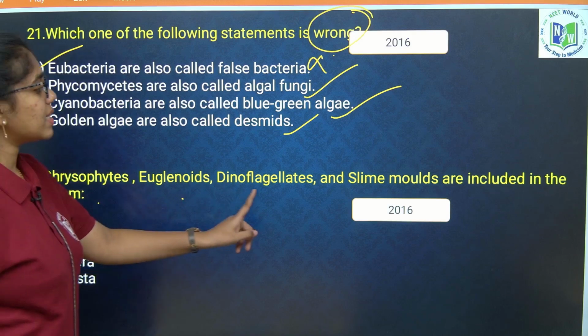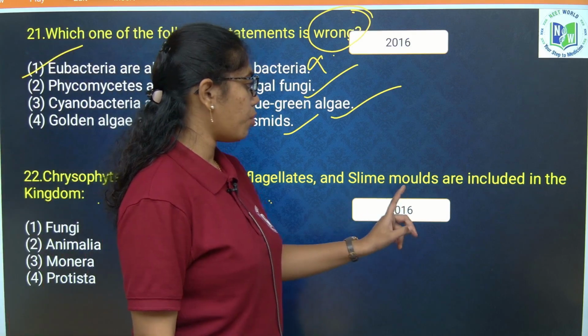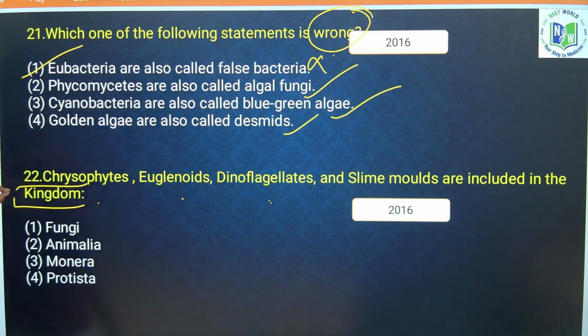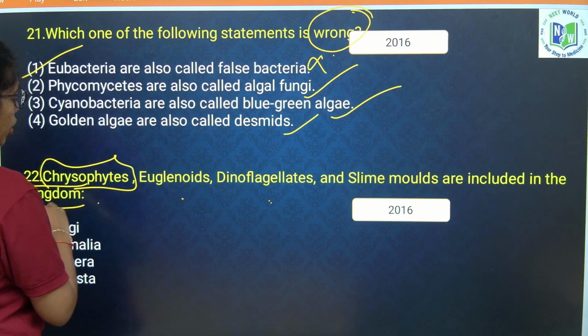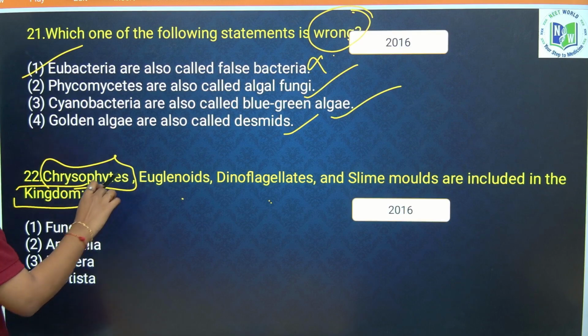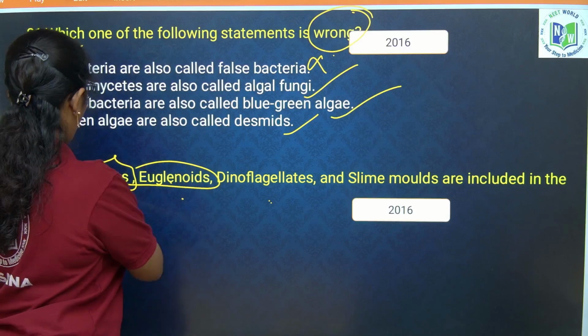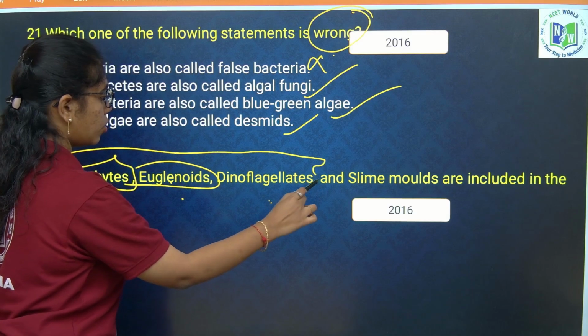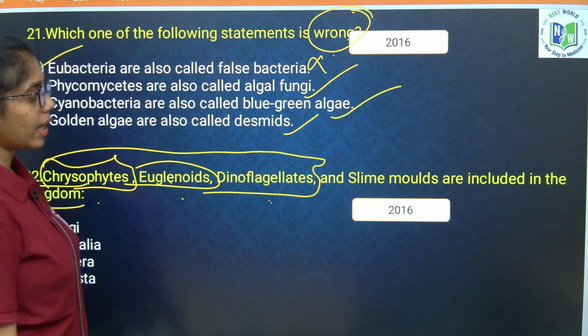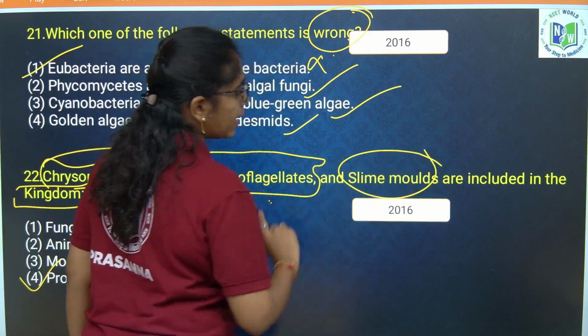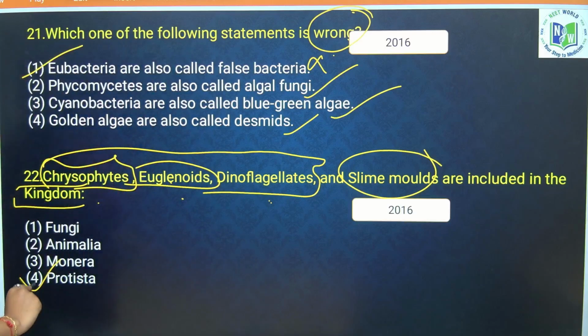Chrysophytes, euglenoids, dinoflagellates and slime moulds are included in the kingdom Protista, wherein chrysophytes are purely plant-like photosynthetic, and euglenoids also, but they exhibit mixotrophic nutrition. Chrysophytes, euglenoids and dinoflagellates are plant-like, and slime moulds are fungi-like protists. Okay. Next.